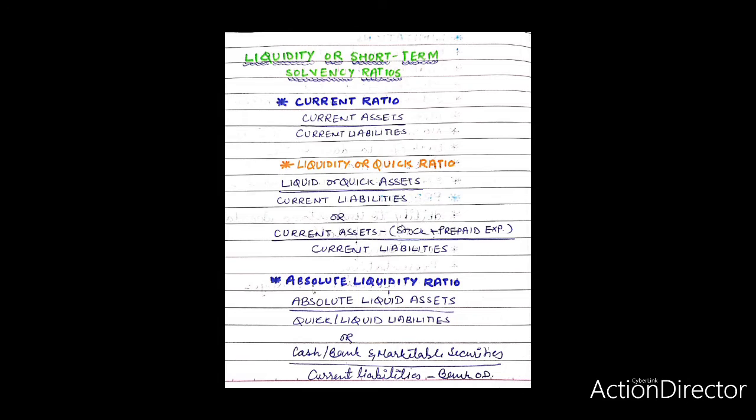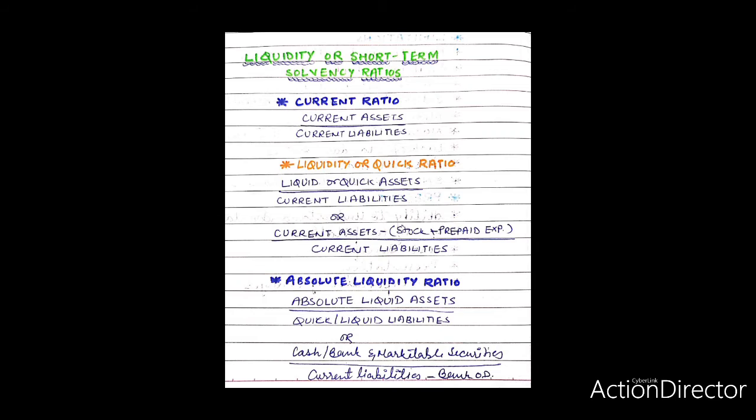Similarly, bank overdraft should be included in current liabilities, though accountants are not unanimous about it because the bank overdraft facility with the bank is more or less permanent. Therefore, it is argued that it should be excluded when current ratio is calculated. At the same time, it can also be argued that the overdraft facility may be cancelled by the bank at any time. Hence, it is advisable to include bank overdraft in current liabilities.